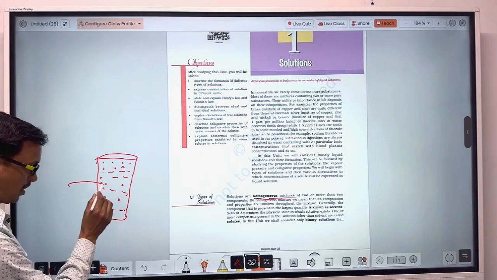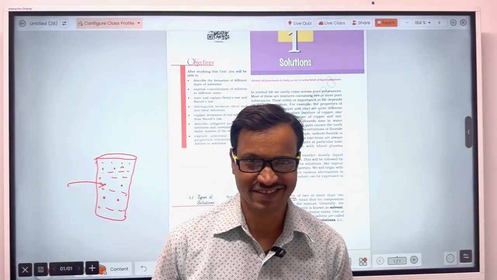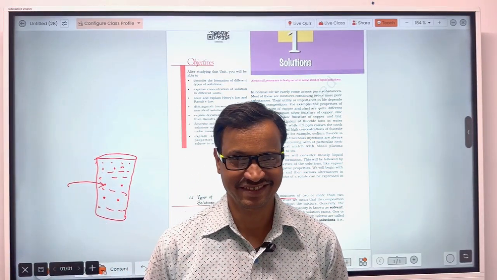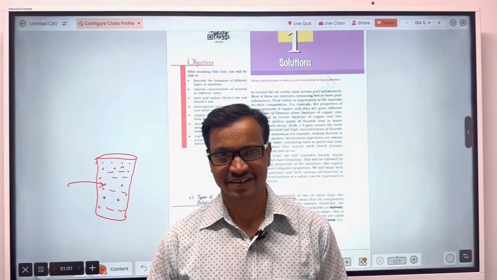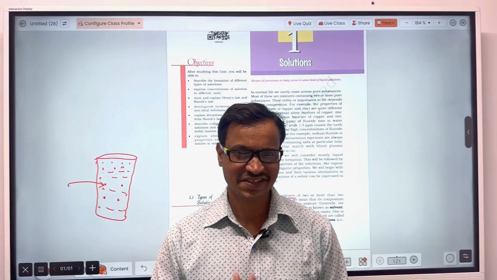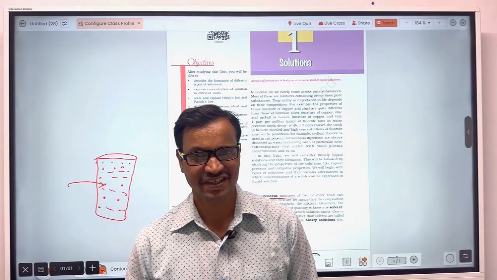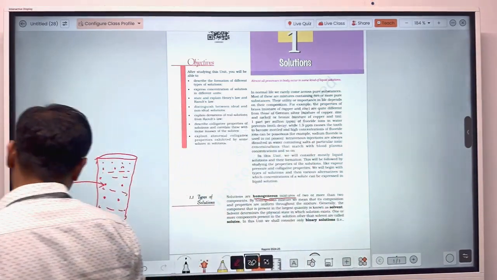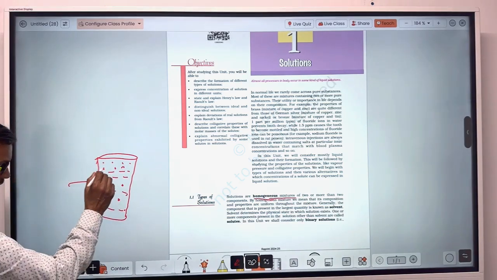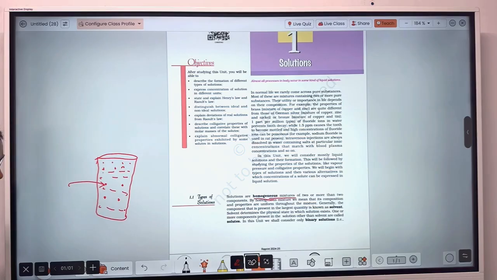If you want a more sweet sarbat, then you add more amount of sugar. If you want a less sweet sarbat, then you dissolve less amount of sugar. So here the ratio of water and sugar is not constant.